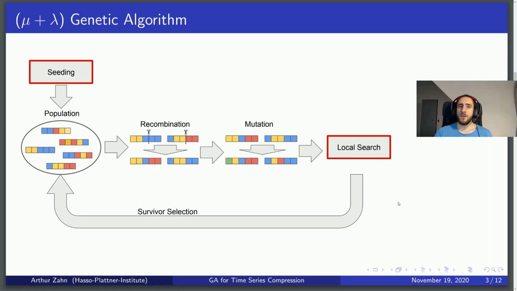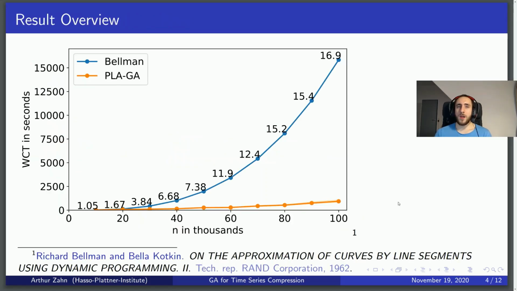Our other big result is that our genetic algorithm scales better with the input size than Bellman's algorithm. This graph shows the result for one of our datasets, and what we measured is the time our algorithm needs to find a solution of Bellman's quality and the run time of Bellman's algorithm. And what we can see in this case is that for input time series of 100,000 points, we reach a speed up of roughly 17.